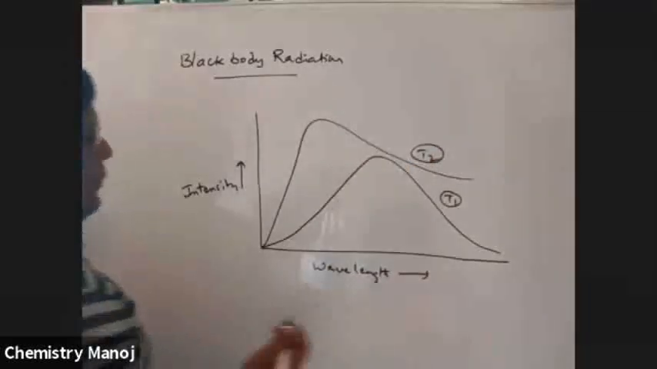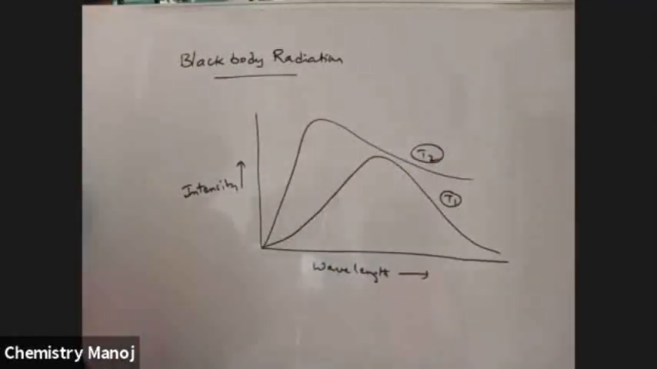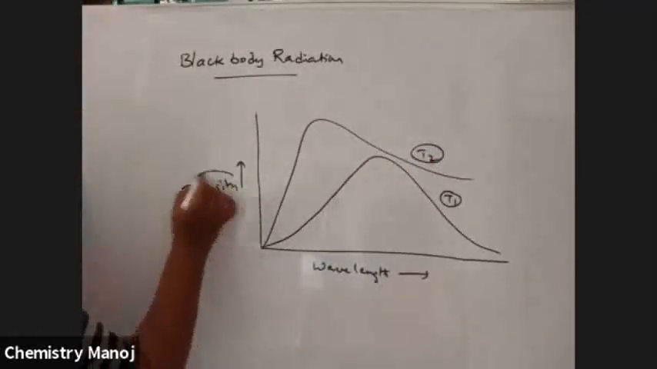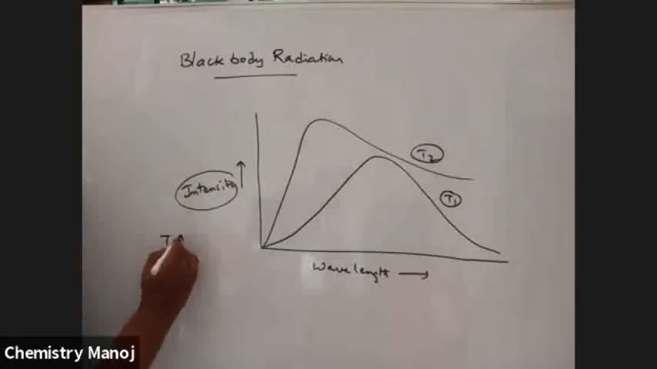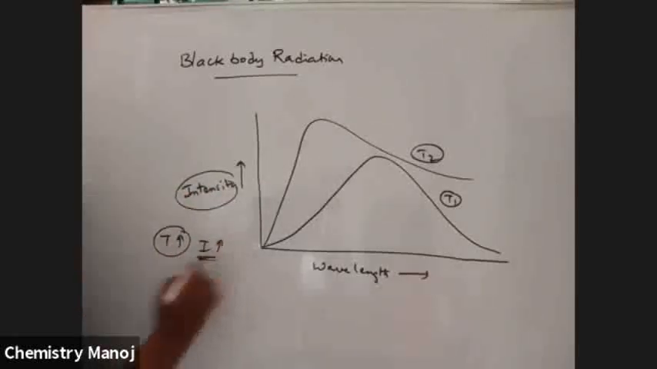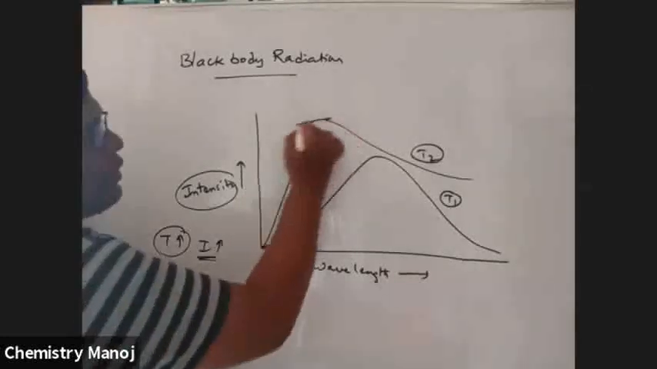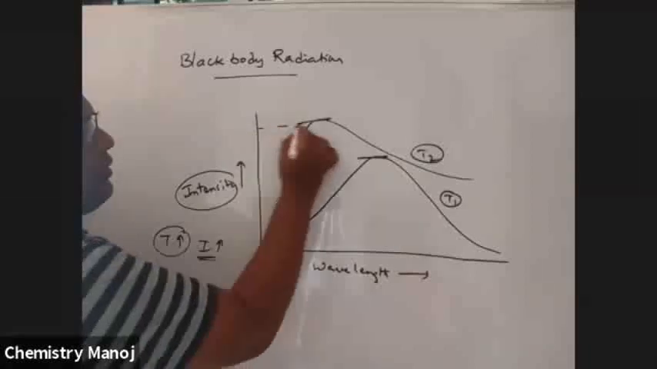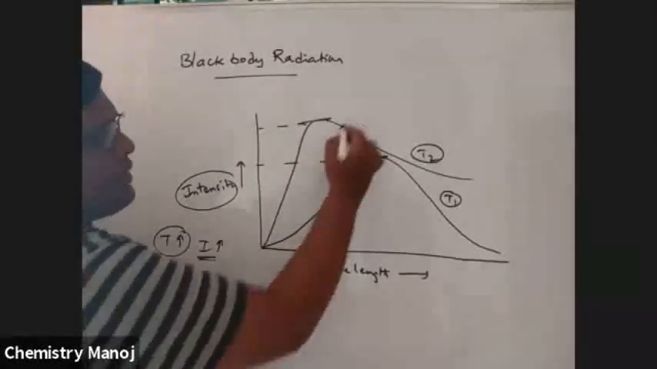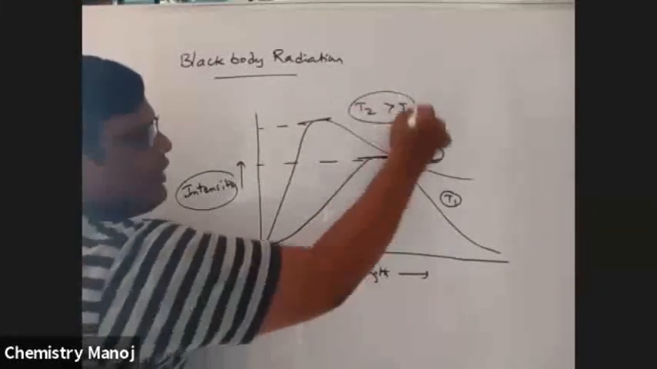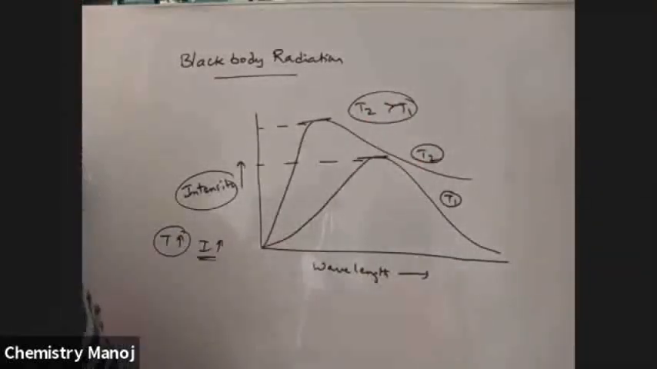Okay, that means as the temperature increases, the intensity of the emitted radiation also increases. That means it has more intensity, it has less intensity, and corresponding intensity. That means T2 temperature is greater than T1, and as temperature increases, the